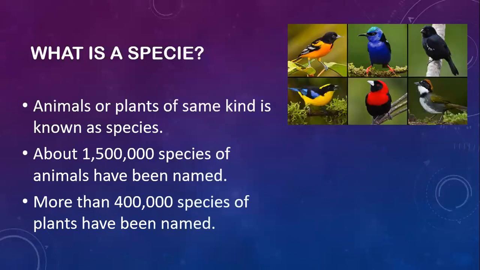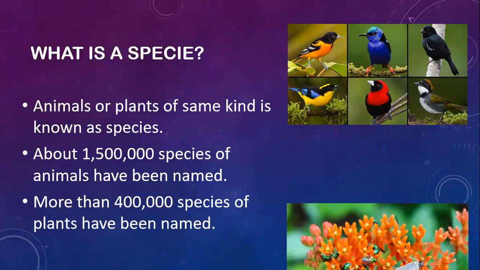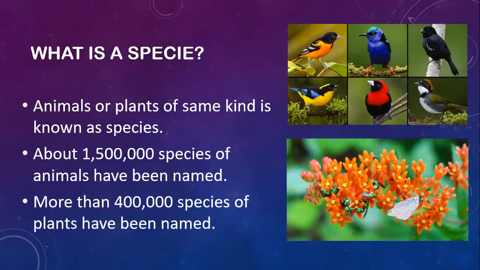For example, here is a group of birds, and it is a species of birds. Birds are of different types but they have the same characteristics. Just like that, plants of the same kind are also known as a species.